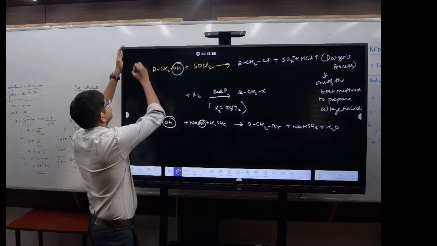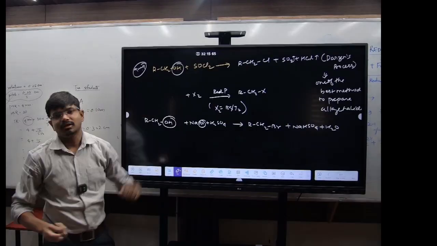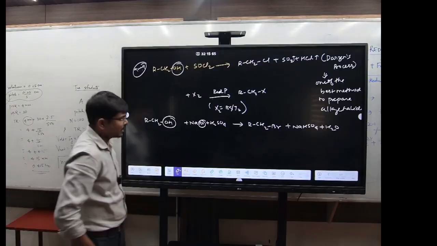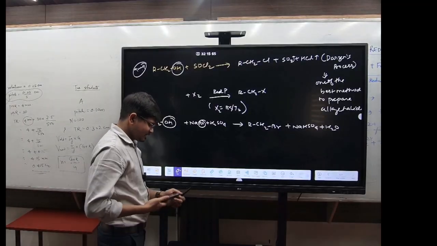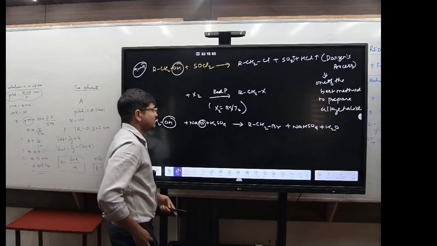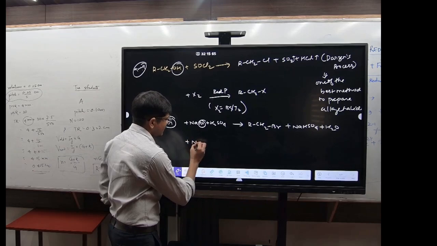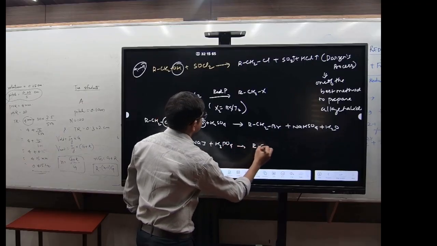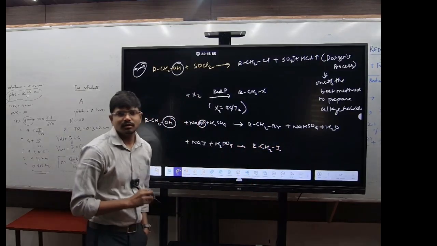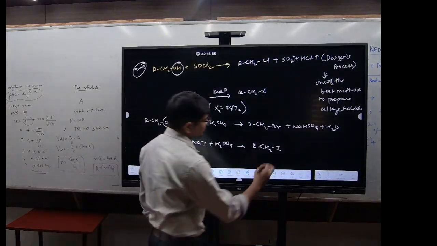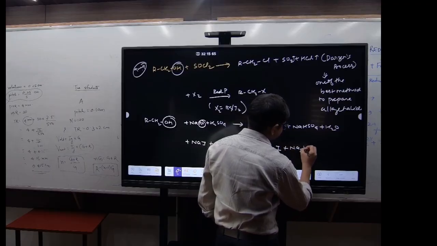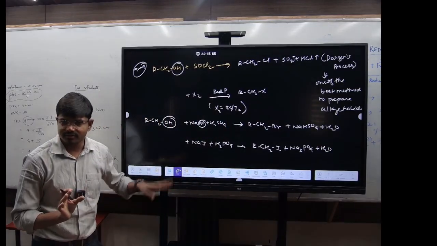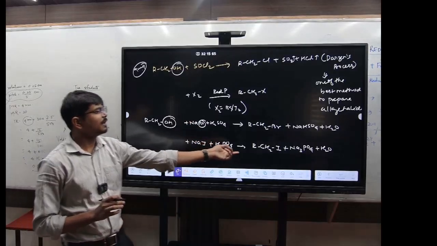So what is important? This is very important. Darzens process, because it is one of the best methods to prepare this one. Got it? Similarly, you have NaI plus H3PO4. So it will form what? RCH2I. Got it? RCH2I plus Na3PO4 plus H2O. Remember these things. This is the process to make alkyl halides.